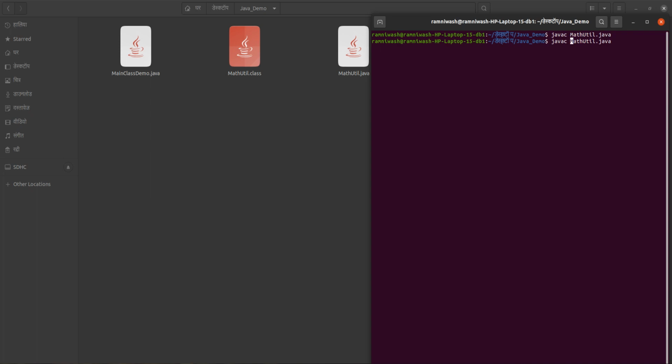But if the package statement is inside math.util and you want to create the package, then you have to compile with this parameter: javac with -d. D is for directory. In which directory? In the present directory, with the help of the package statement.